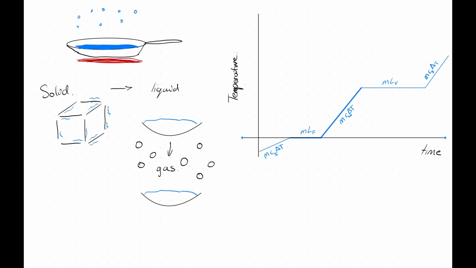For ice, the latent heat of fusion is equal to 334 kilojoules per kilogram. The latent heat of vaporization for water is 2,260 kilojoules per kilogram. So significantly more. c of ice is equal to 2.1 kilojoules per kilogram Kelvin. c of water is 4.18 kilojoules per kilogram degree Celsius.